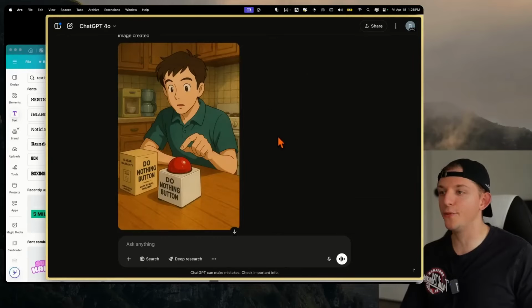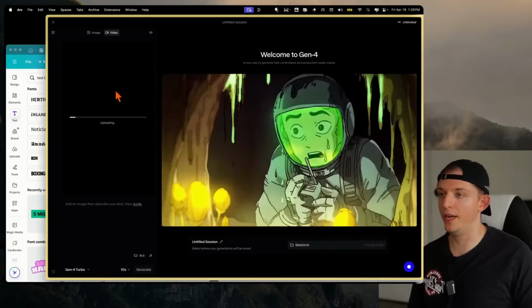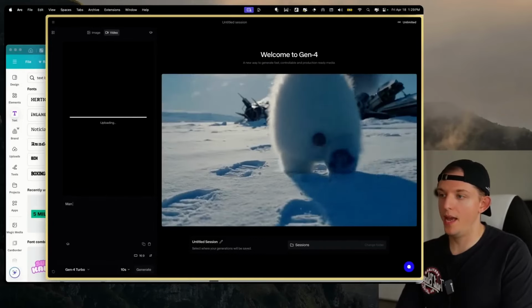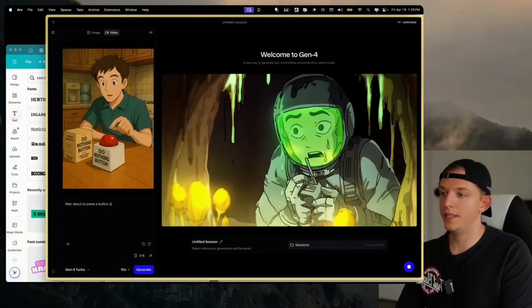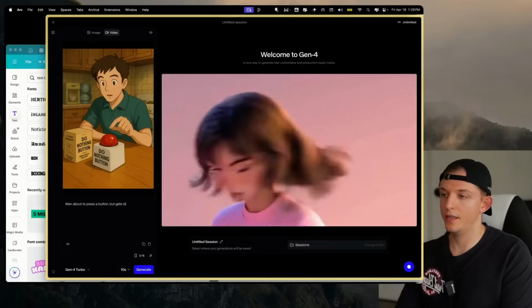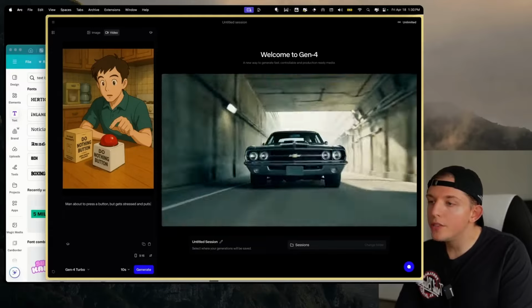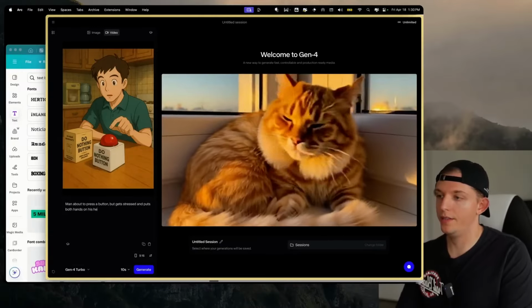And look at this, this is great. So do nothing button, do nothing button. It has this big red button and it's in the style of Studio Ghibli. I like it. Let's go ahead and download it. So what we're gonna do is we're gonna take this image and drag it into Runway Gen 4. And we are going to just type in man about to press a button, but gets stressed and puts both hands on his head.